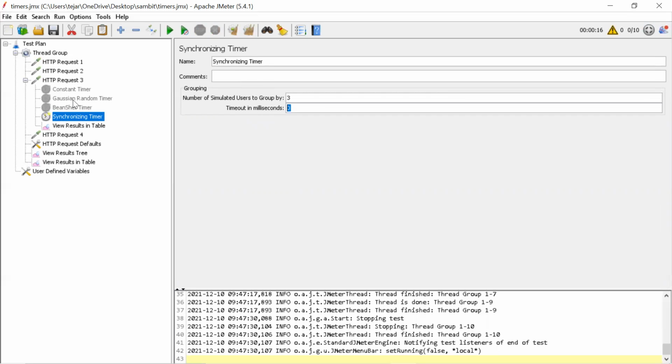Now assume, what will happen if a synchronized timer is kept at the thread group level? Or any timer kept in the thread group, what will happen? That is applicable to all the requests. There is also an interesting pattern I can say. Suppose in a transaction you are having 10 different requests, and you put 5 seconds as a constant timer between 2 transactions, and you think it will work like LoadRunner, right? But in JMeter it exactly doesn't work in that way.